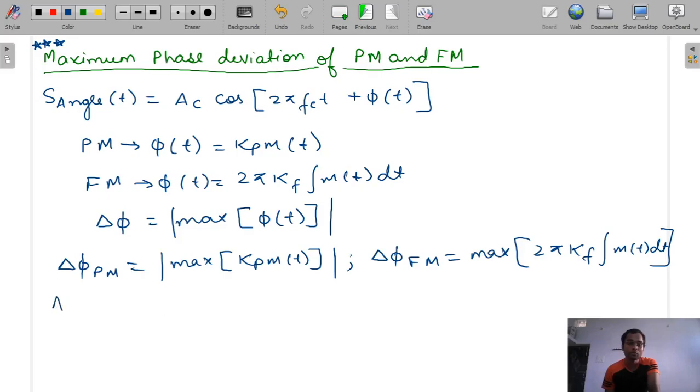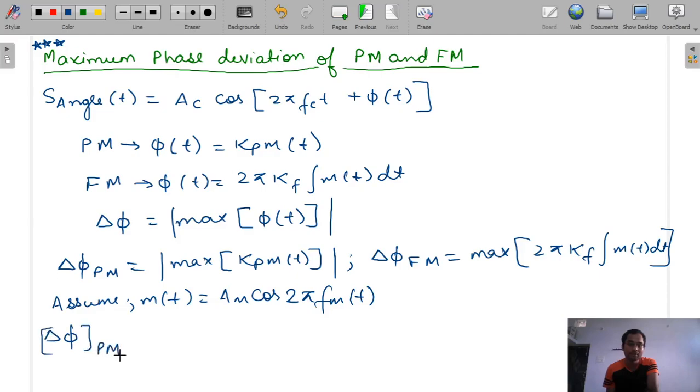Now assume our message signal m(t) is equal to A_m cos(2π f_m t). Okay, if our message signal is A_m cos(2π f_m t) and we substitute here, we will get Δφ of PM.